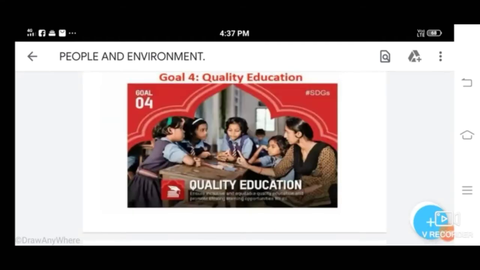The fourth goal, quality education. It ensures equal quality education and promotes lifelong learning opportunities for all. Okay, so the first target of this goal is to ensure that all children complete free, equitable, and quality primary and secondary education. This goal also focuses to eliminate gender disparity in education and also ensure that all learners acquire knowledge and skill to promote sustainable development. Okay, to build education facilities that are safe and sensitive to all needs, including disabilities.